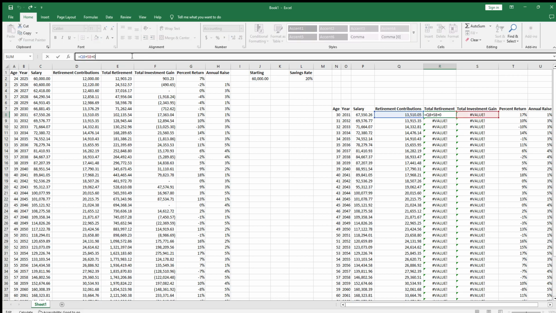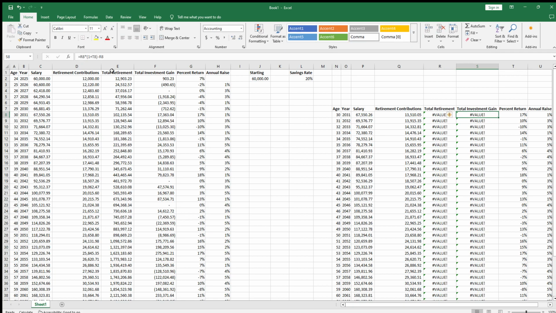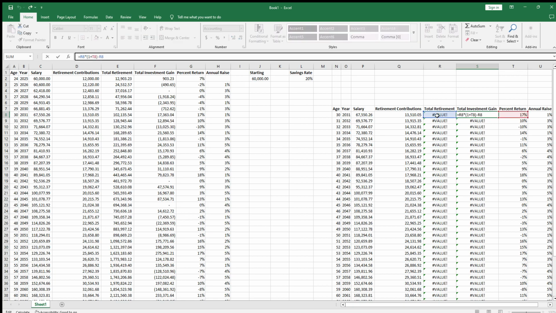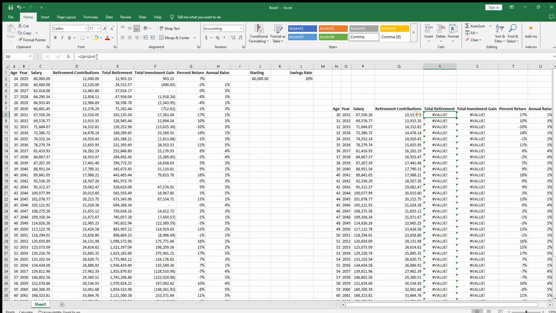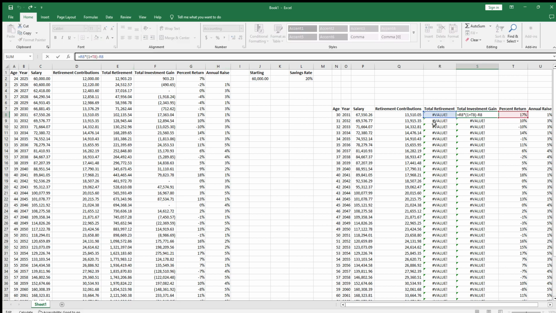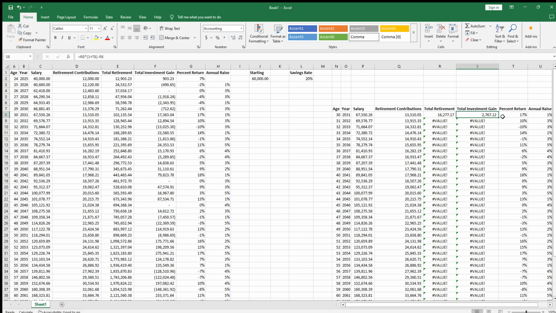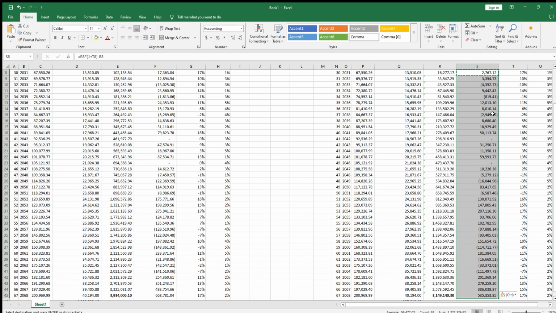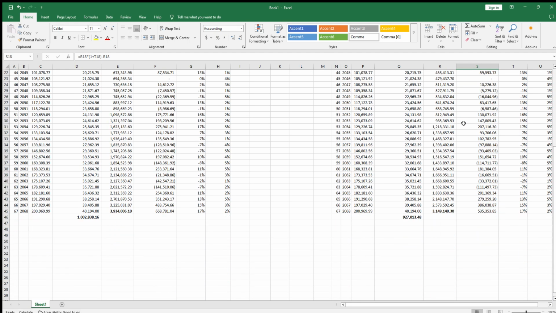Total retirement, contributions, value. Oh, so there's a little bit of a circular reference here. Oh, there we go. Something happened. If it works, it works. Okay, perfect.